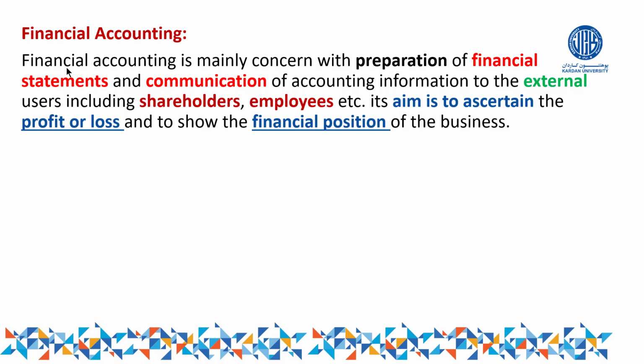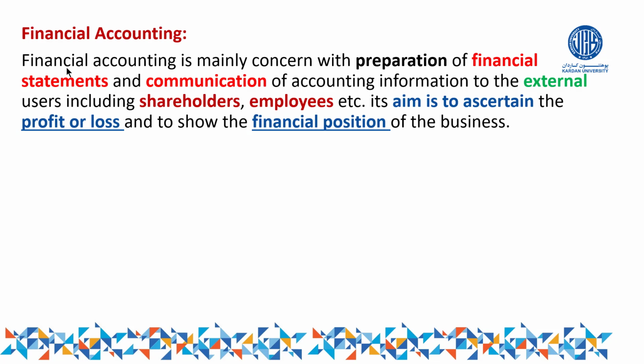But now we want to define different branches of accounting in terms of their objectives, it means in terms of their scopes. What are the common objectives, and what are the specific objectives for each of them?